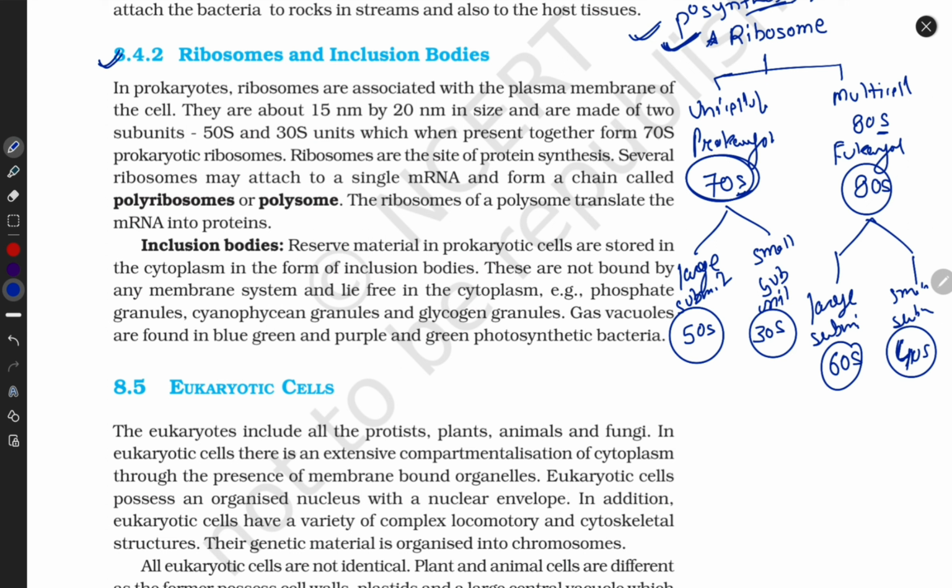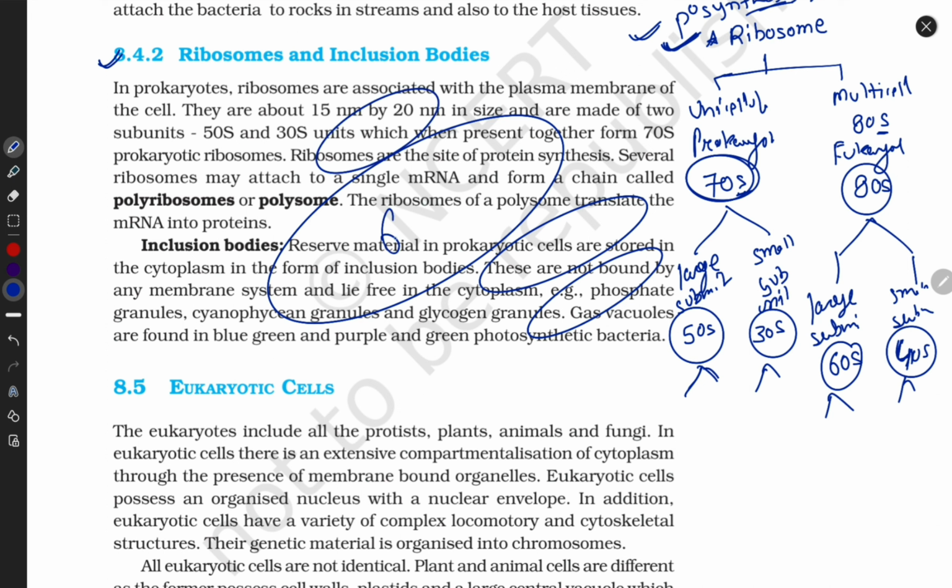Always remember this ratio. This is 60S, this is 40S, this is 50S, and this is 30S. Clear, guys? They also break down into 5.8S, 5S, 18S, 16S, but I'm not going deeply into this.